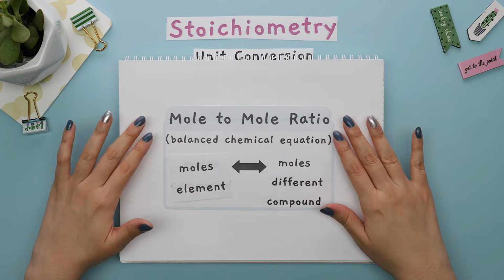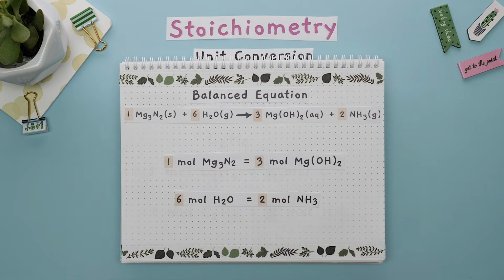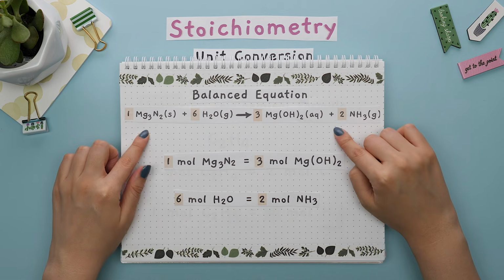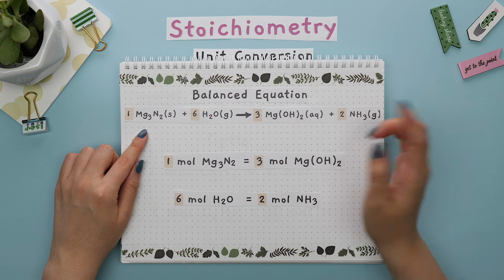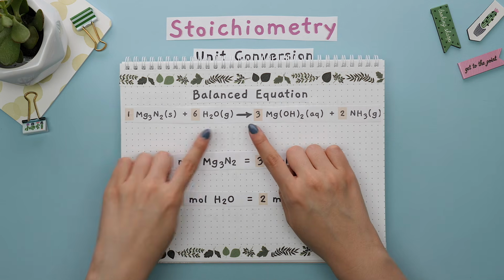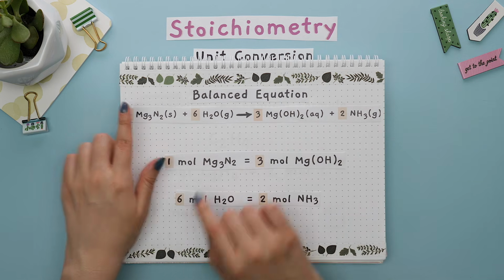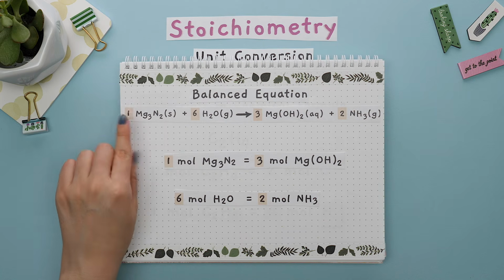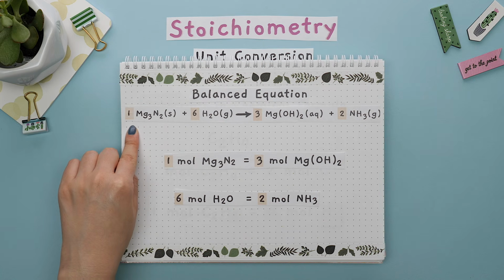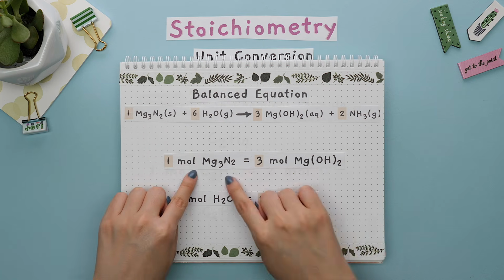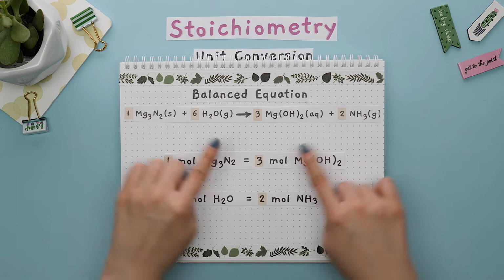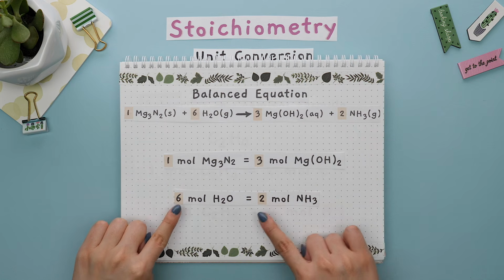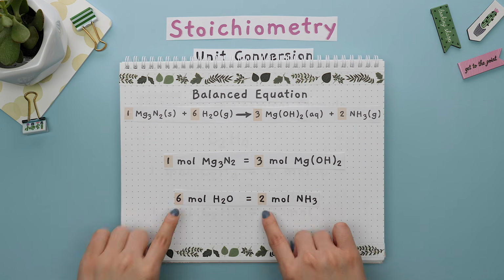We can find the mole-to-mole ratio in 2 different places. If given a balanced chemical equation, or a way to find the balanced chemical equation, then we use the coefficients in the chemical equation. If there is no coefficient in front, then assume it is 1. For example, we can say 1 mole of magnesium nitride is equal to 3 moles of magnesium hydroxide, or 6 moles of water is equal to 2 moles of NH3, and so on.